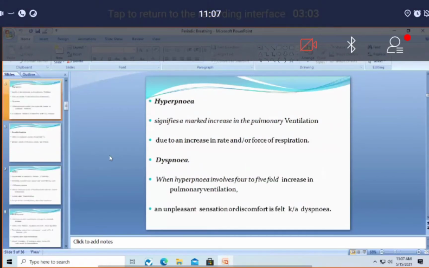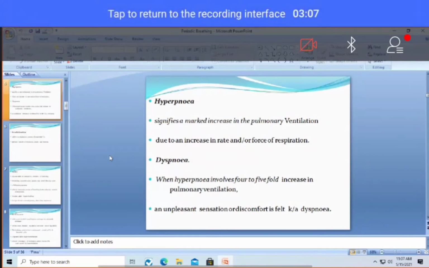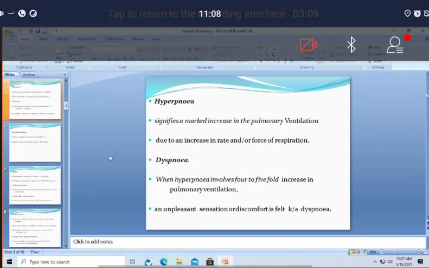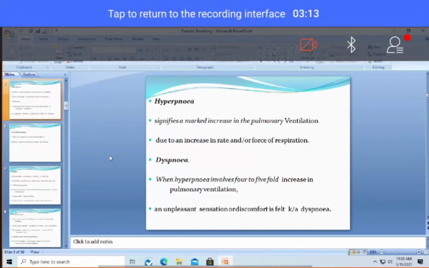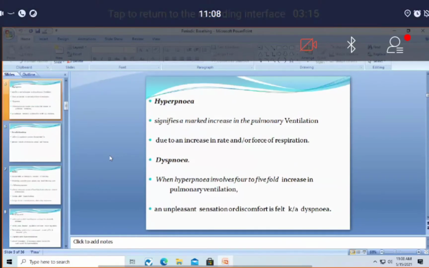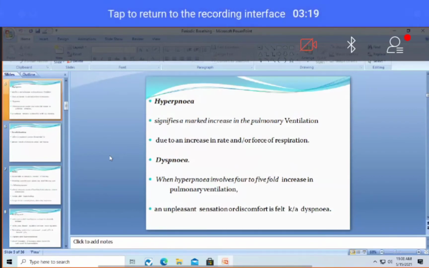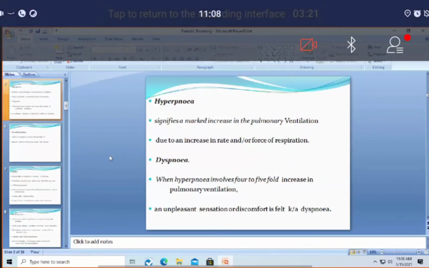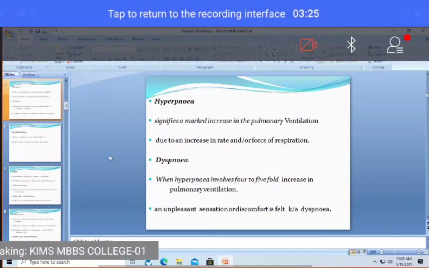Coming to hyperapnea, there is a little bit of discrepancy; some books say that there is not much difference between hyperapnea and hyperventilation. But precisely, if you ask me, there are three different terms: tachypnea, hyperapnea, hyperventilation. If there are three terms, it means that there should be some difference between these things.